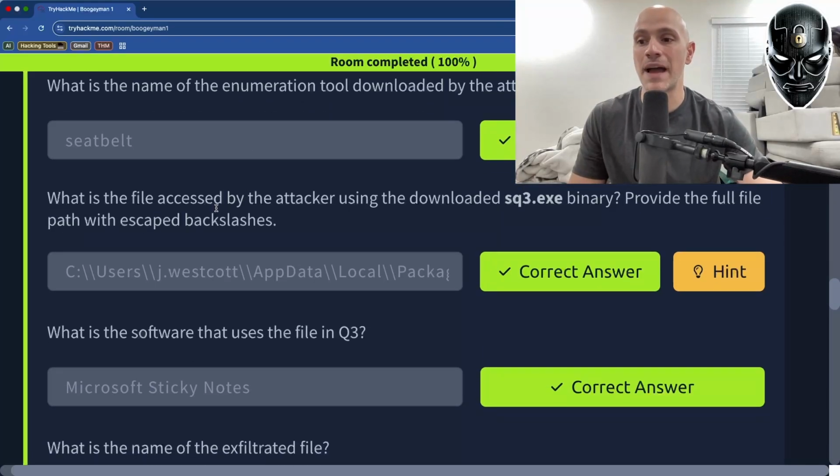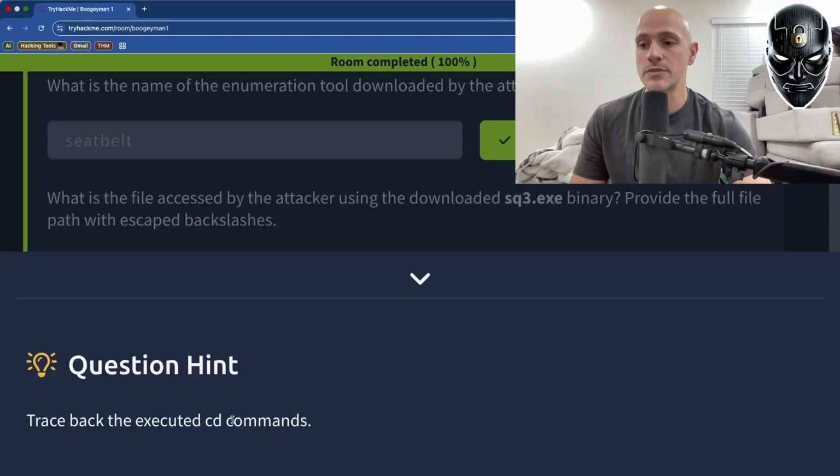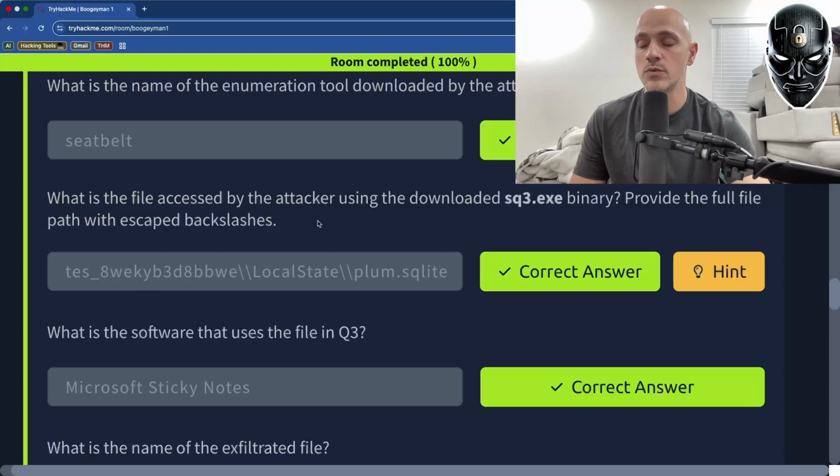And then getting the path of the file was a little bit difficult for me. We searched for sq3.exe first, and from there we found this portion of it. We found the AppData and everything like that with the Plum SQLite. The hint they gave us was to trace back the cd command, so we grepped for the term cd.